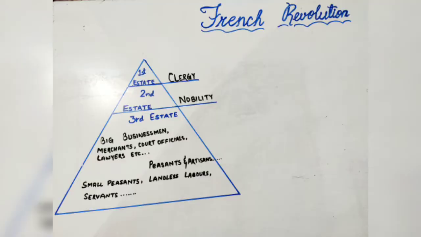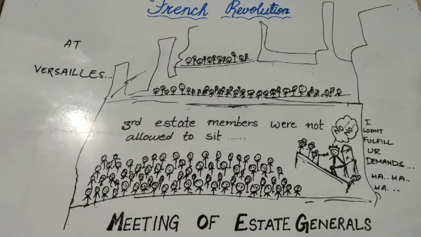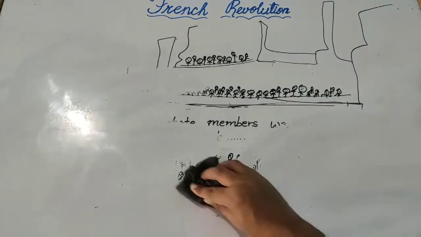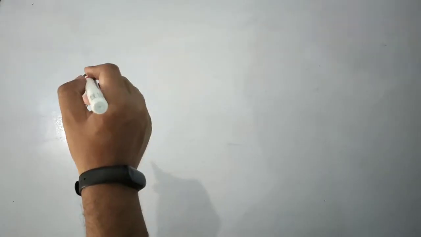The French society was divided into three states: the clergy, nobility, and the third state. And the third state people were supposed to pay the taxes. As the financial condition of France was in turmoil, the king had no other option left but to increase the tax in the country. Being a monarch, he did not have the power to impose tax on his own.